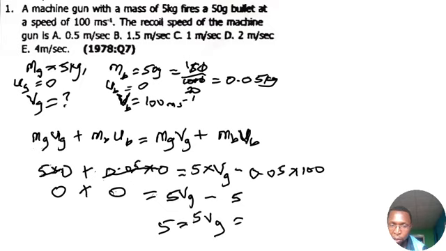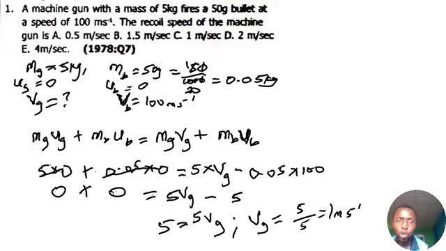And if you make vg the subject of the formula, vg will be equal to 5 over 5. That will be 1 meter per second. You understand? So the speed of the gun itself is 1 meter per second, and that's option C. I hope that is clear.